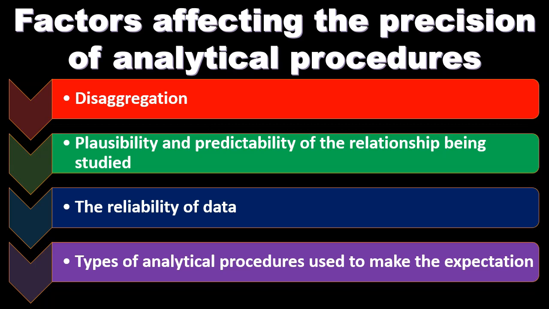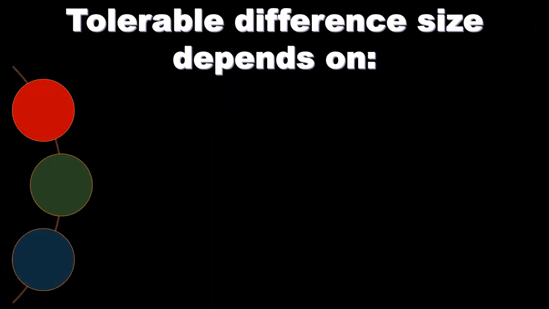Types of analytical procedures used to make the expectation. So what type of analytical procedures are we using in order to get to that expectation? These are things that are going to affect factors affecting the precision of analytical procedures. Tolerable difference size depends on. So what's going to be the tolerable difference?